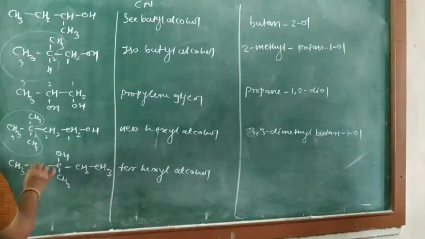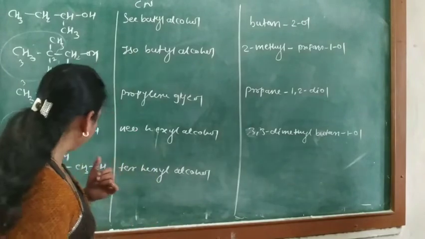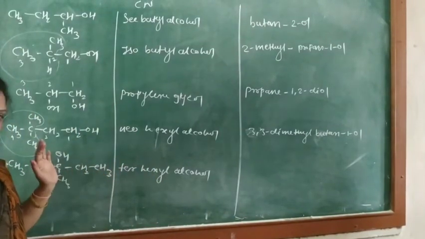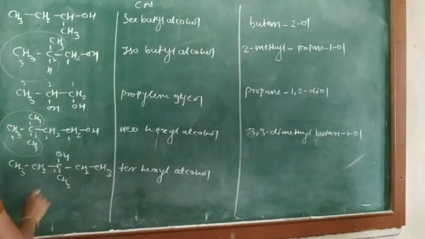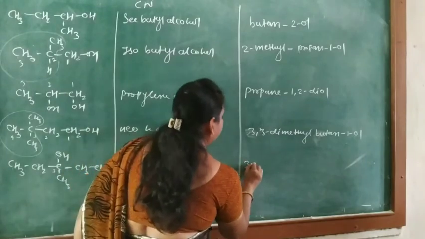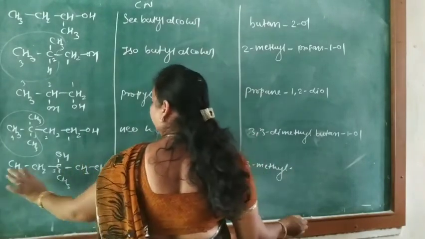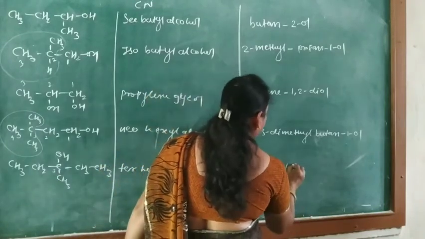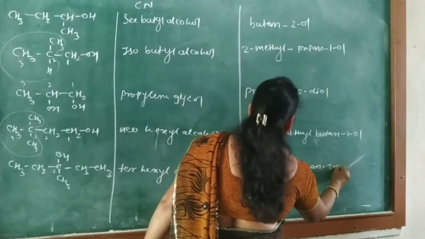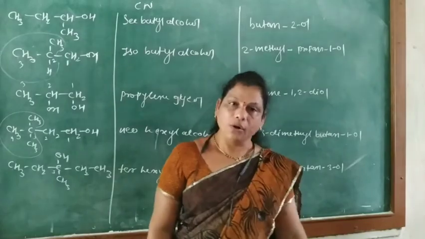Next one, 1, 2, 3, 4, 5. The longest chain is of 5 carbon atoms. Then numbering 1, 2, 3, and from this side 1, 2, 3. Okay, the locant is 3. Here 3-methyl and 3-OH. So its name is 3-methyl. Then for 5 carbon atoms, that is pentane and 3-ol. So the name is 3-methyl pentane-3-ol.